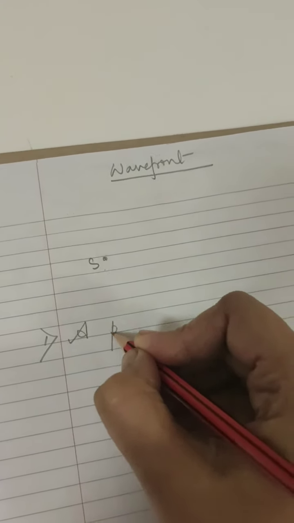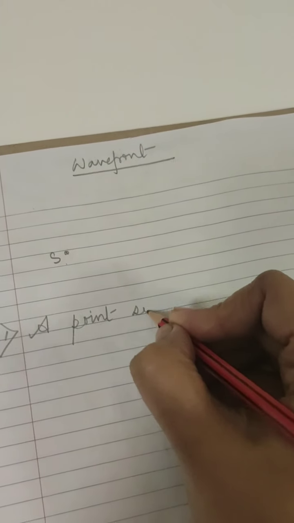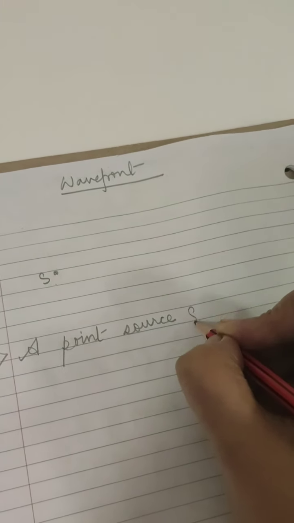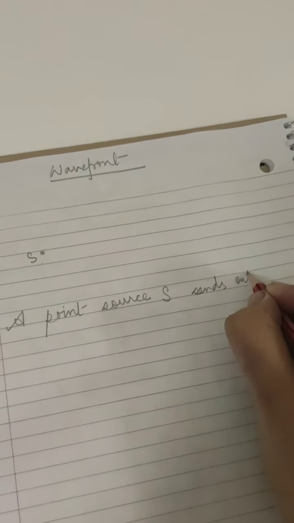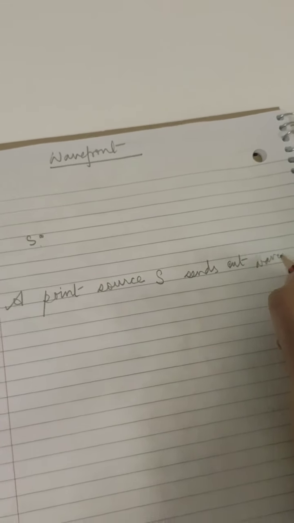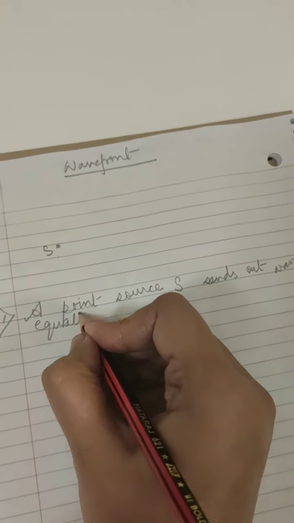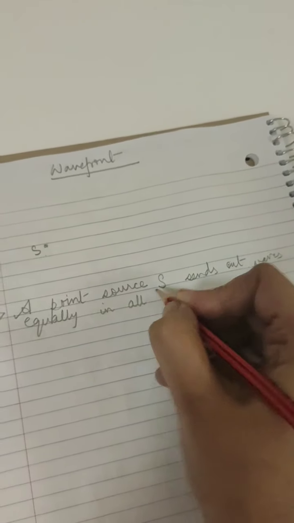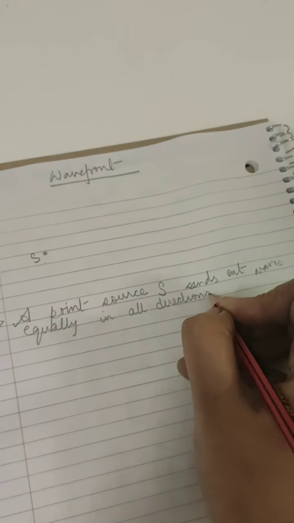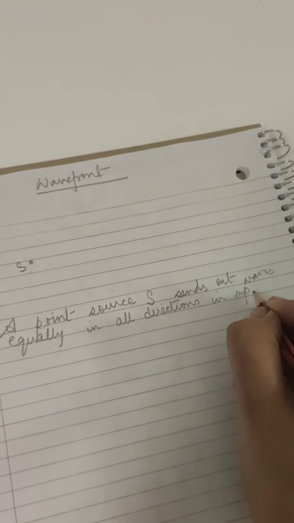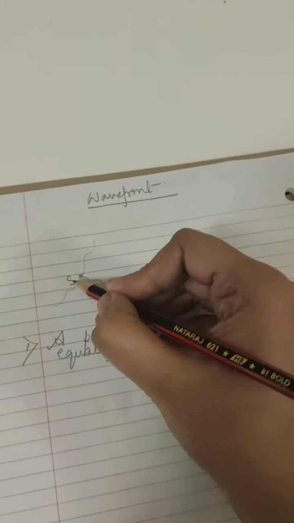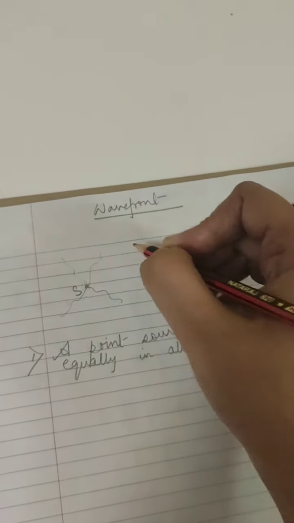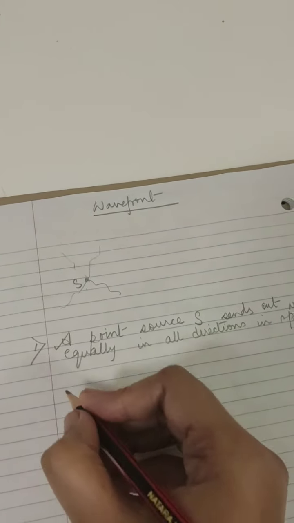A point source S sends out waves equally in all directions in space. Mind you, it's 3D space. Space means three dimensions. In all directions it is spreading out the waves.